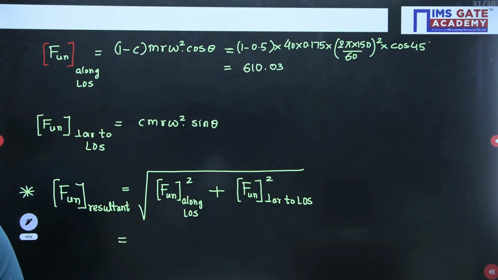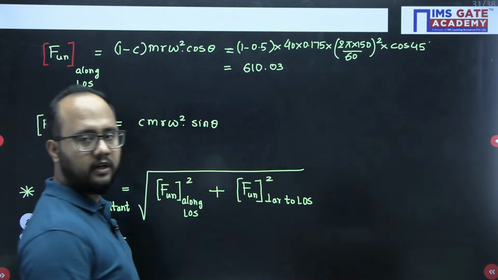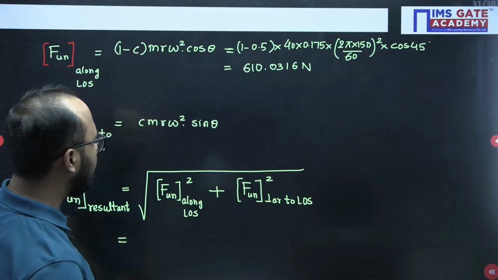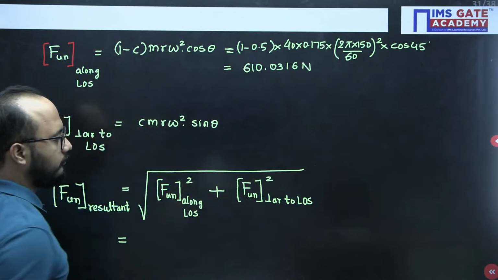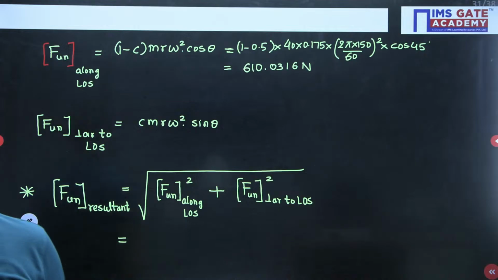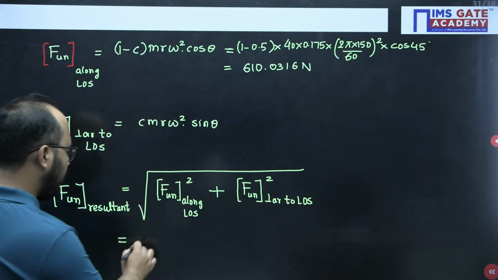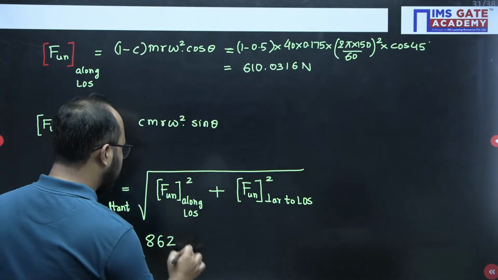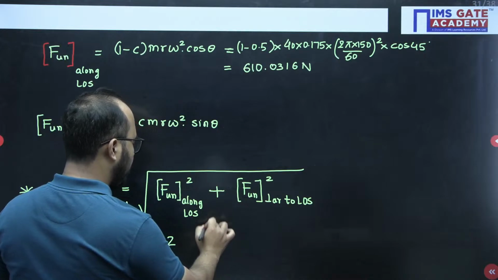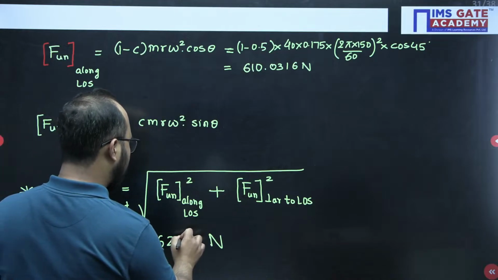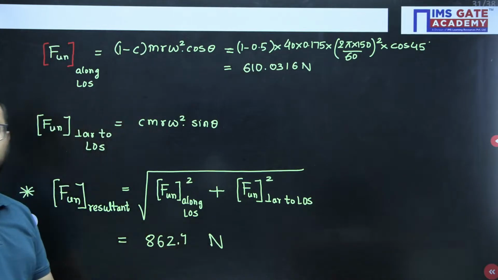Vinay, 610.03 approximately, and the other value 0.0316 Newton. This value will remain same, and finally you will do the square of both the values, then under root. You will get the resultant. Yes, correct. 610. Yes, approximately, same answer you are getting, correct. And finally, if you calculate resultant unbalanced force, it will be 862. Nearby to 862 value it will be there, 862.7. So this calculation I have already done, 862.7 approximately.